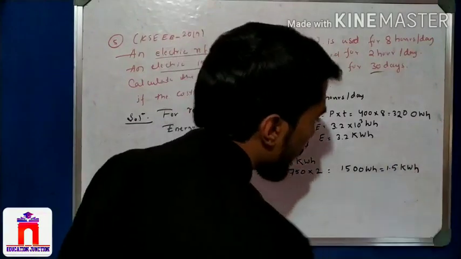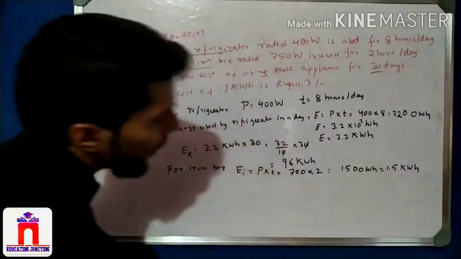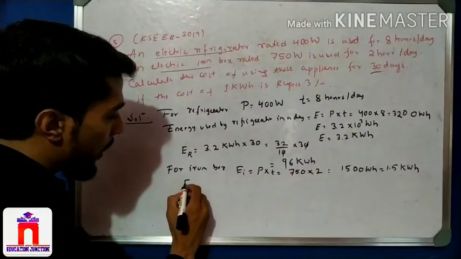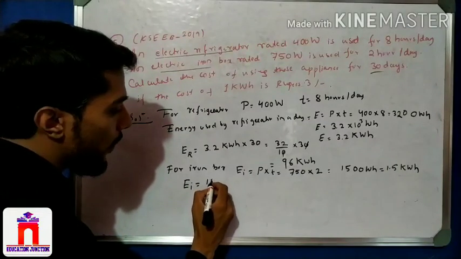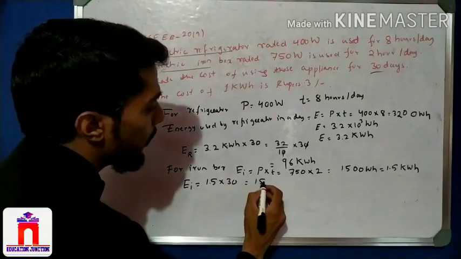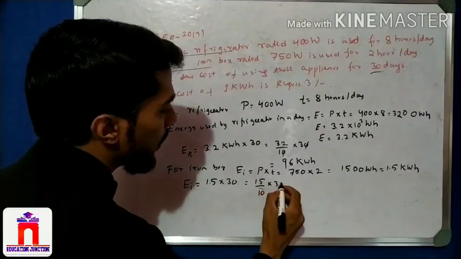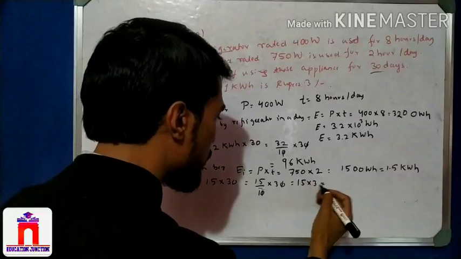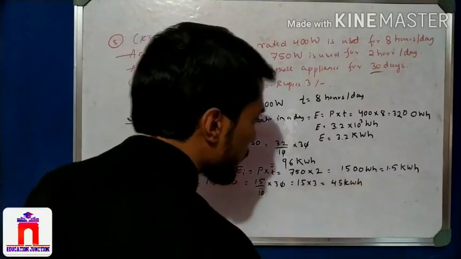Okay, kilowatt hour, right? 1.2 and 1.3, 10 to the power 3, it is kilowatt hour. Now I can take 30 days. So electric energy for iron is equal to 1.5 into 30 days. How much is it? 15 by 10, the decimal is there, so 30, the 0 cancels. I get 15 into 3. It is how much? 45 kilowatt hour.